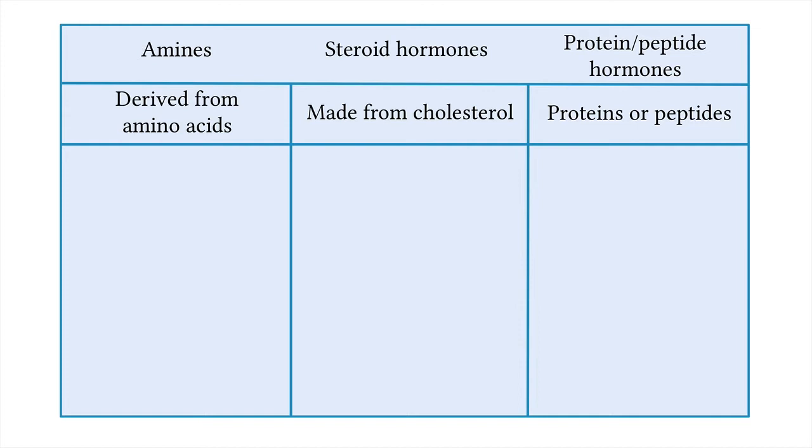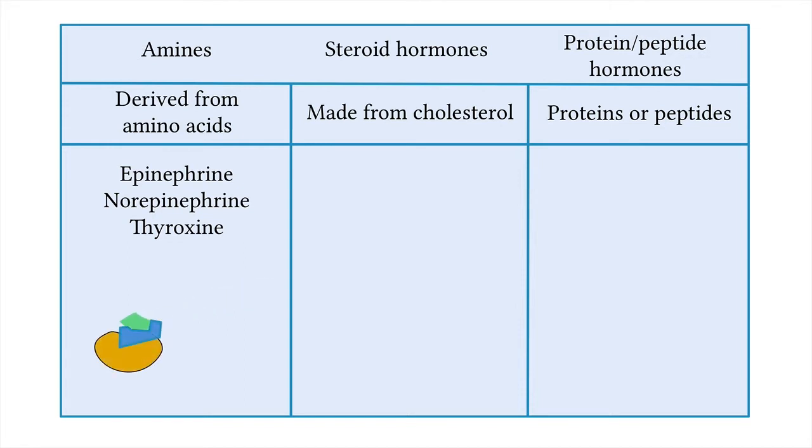A good example of amine hormones are epinephrine, norepinephrine, and thyroxine. They are all derived or come from amino acids. Now remember when I mentioned that when a hormone reaches a receptor on a cell, it fits into it kind of like a lock and key? Well, if hormones have a similar chemical makeup, they can fit into each other's receptors. That means that similar hormones can do each other's jobs. Epinephrine, norepinephrine, and thyroxine are all derived from tyrosine, which is an amino acid. Thus, they have similar characteristics.